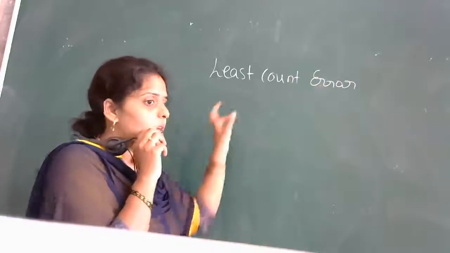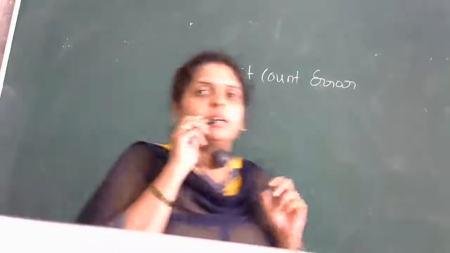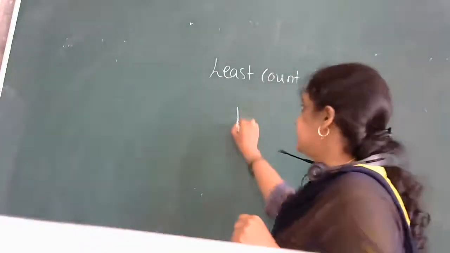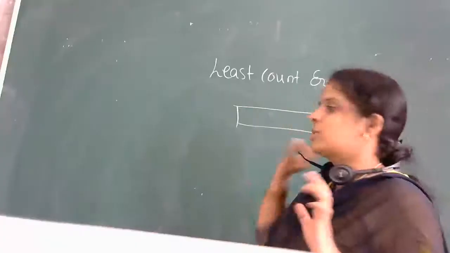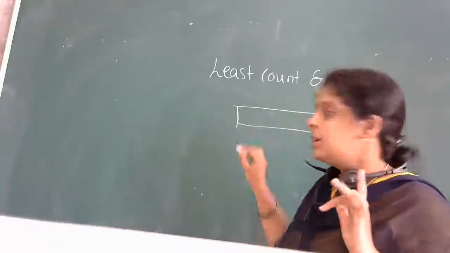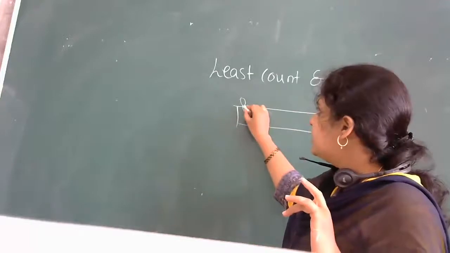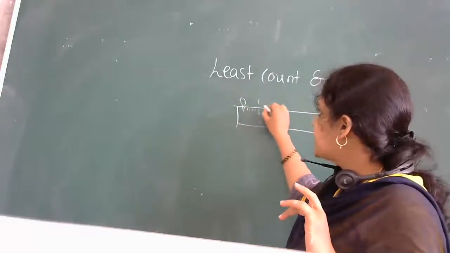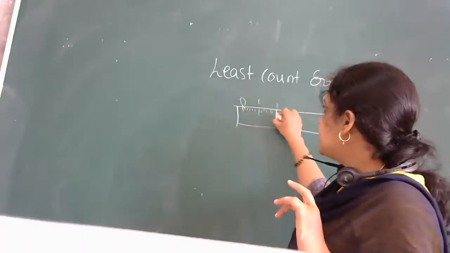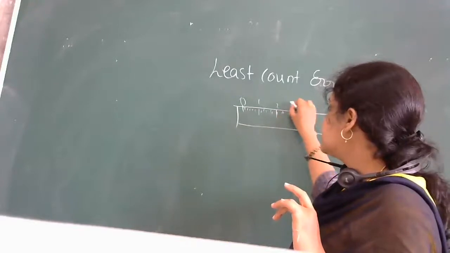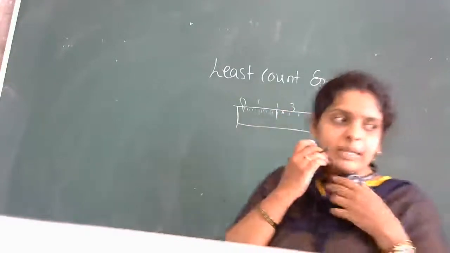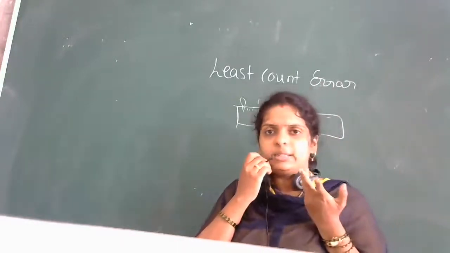Okay, first we will see what you mean by least count. If you take your measuring scale, the one in your compass box or pouch, look at that scale. Here 0 will be there, then after 10 lines first reading, after 10 lines second, after 10 lines third. Like this, it is either 15 centimeter or 30 centimeter.